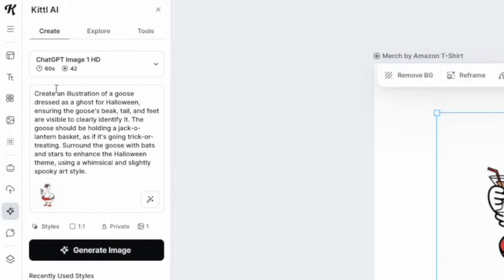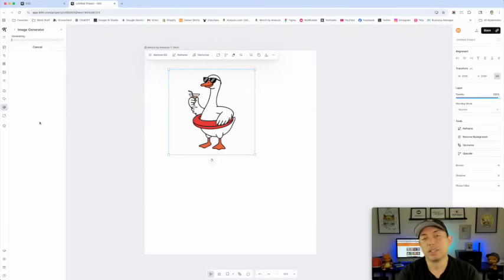I'm not gonna read that one, but hopefully that's better. It knows the style and everything. And I'm gonna hit generate image. So it's gonna take a little while. I'm not gonna show you how long it takes. Probably gonna take a minute or two. It's not the fastest model there is, but it's also one of the best models, I think, as far as what it pumps out. So I'm willing to wait a little while for this to come out, and I'll show you what it looks like when it's done.